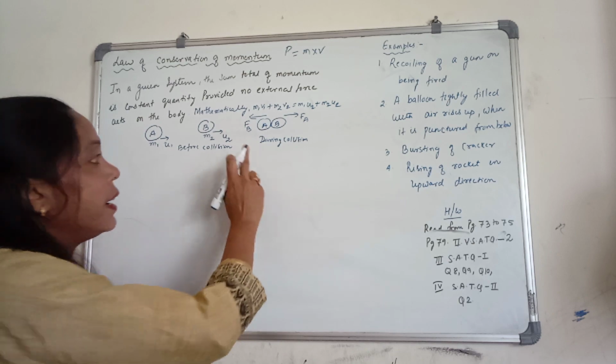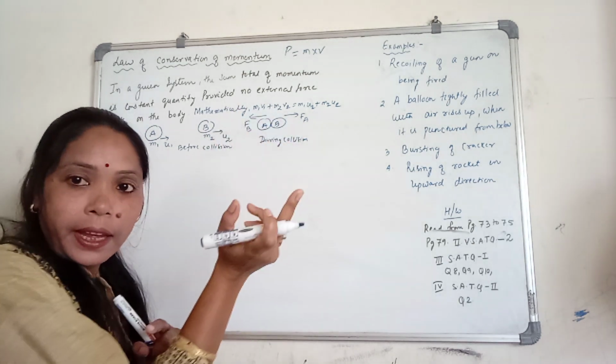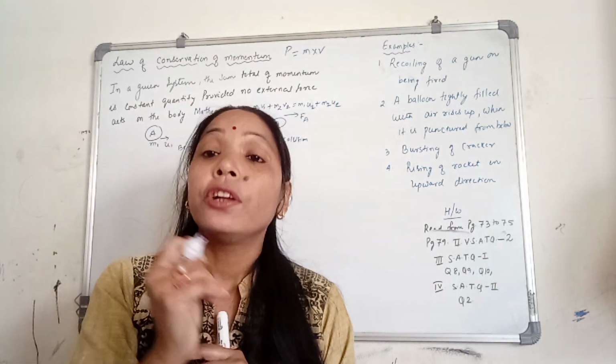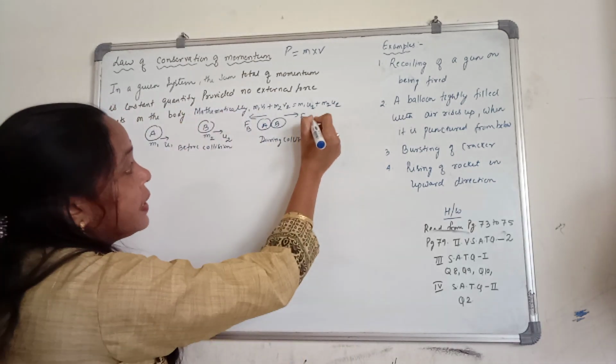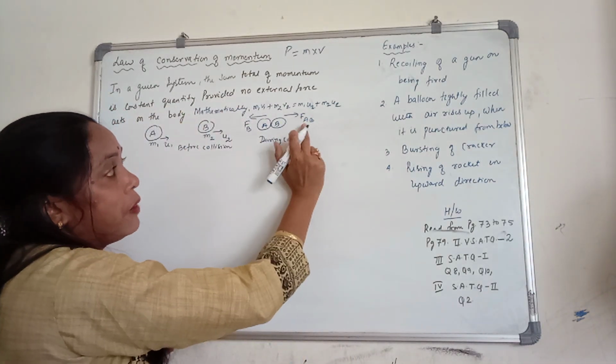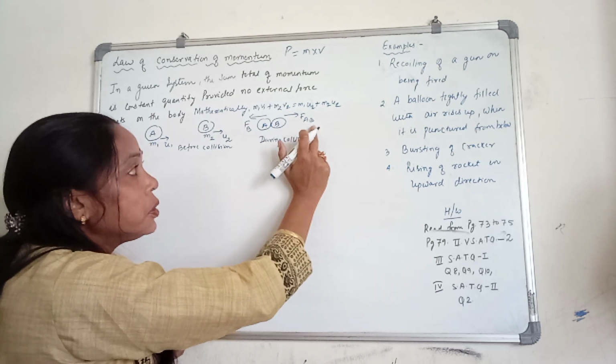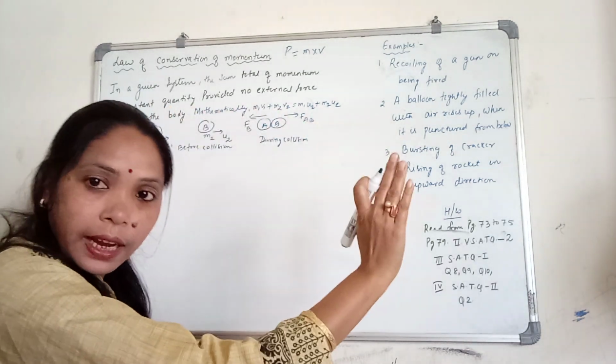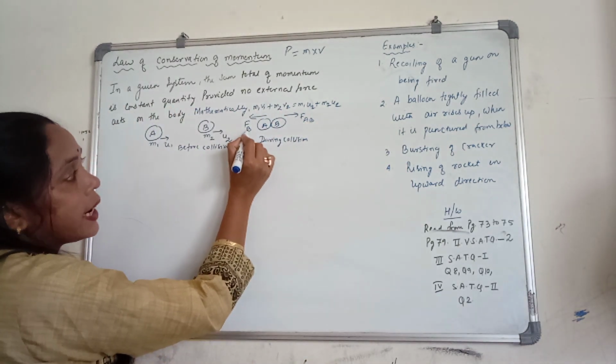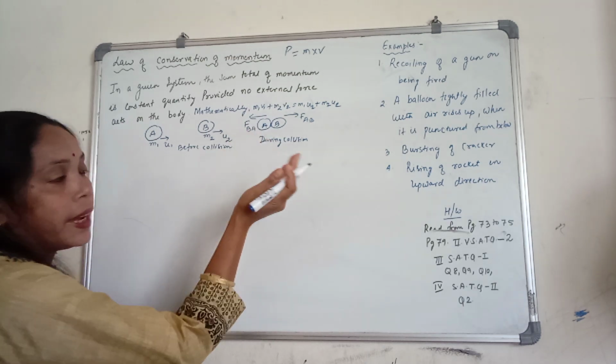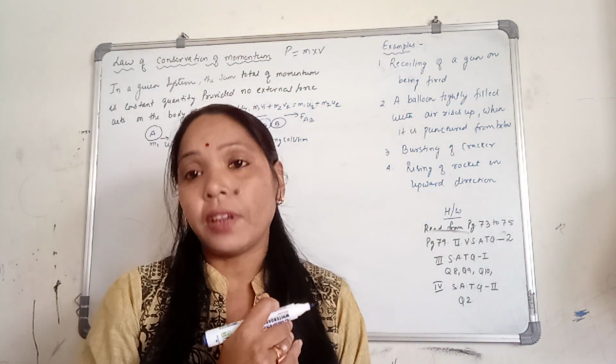Now if you see here, the force acting on body A due to B, if considered in this direction, then the force acting on B due to A is in the opposite direction.